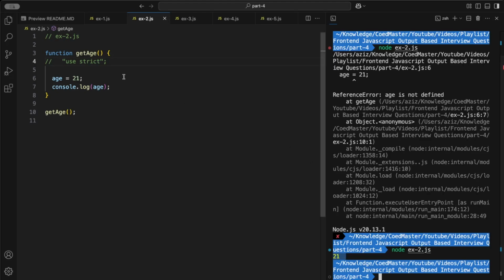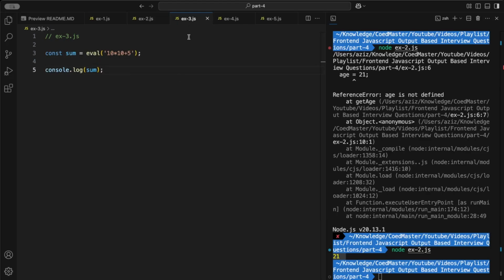Why is it so? Because when we run a function in non-strict mode, it's going to declare a variable age on the global scope and assign the value 21 to it. But this is not the case right here. Here we are using the "use strict" directive, which means we are not allowed to declare any variable on the global scope, and if we do not have any variable in the global scope, then to which variable are we assigning this value? There is no variable at all, which is why we are getting a ReferenceError that the age variable is not defined. Great, I hope this is clear to you. With this, let's move to the next question.